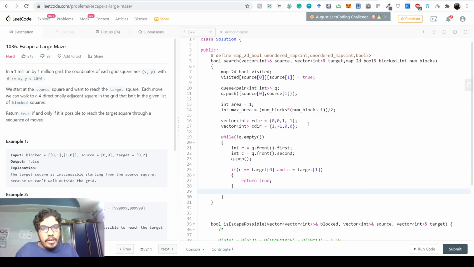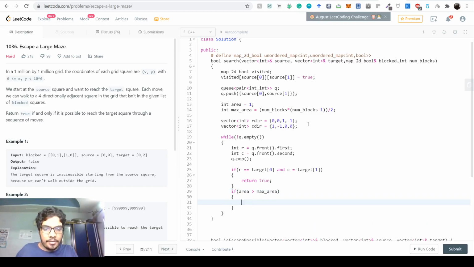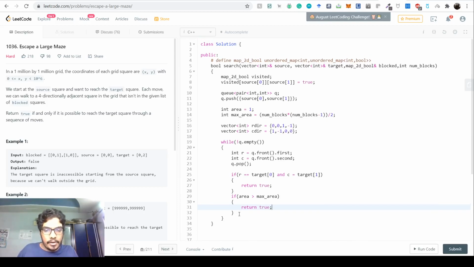The other case would be that after all of this, if the area variable is greater than max area, then it also means that we have checked through everything and have not found any blocks. So we just return true, since there are no blocks and a path is possible.